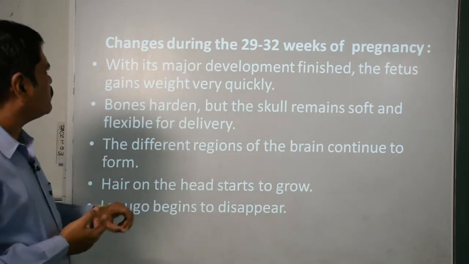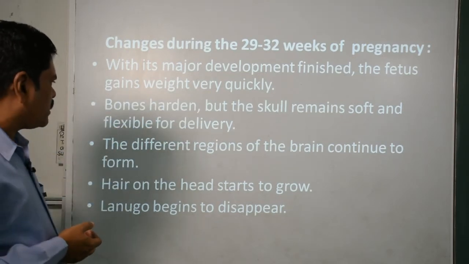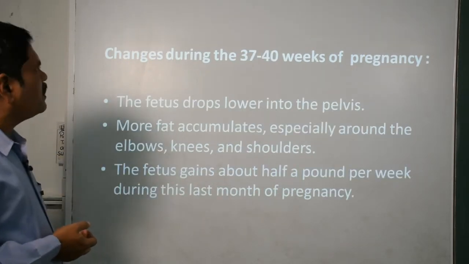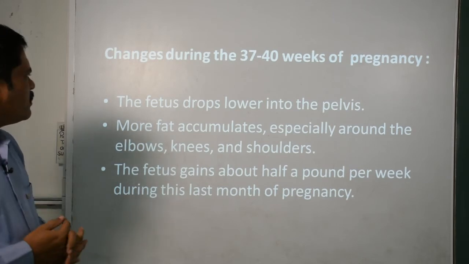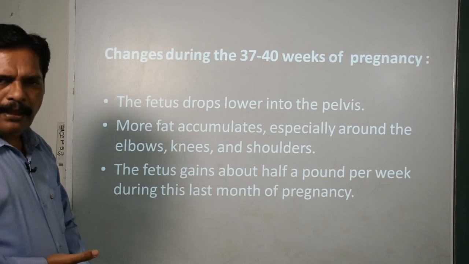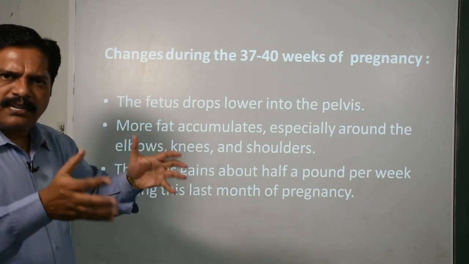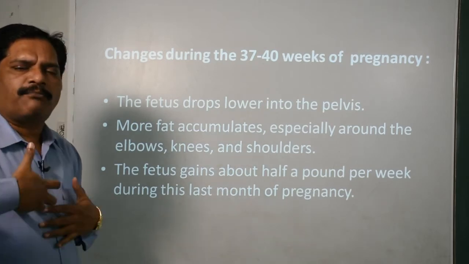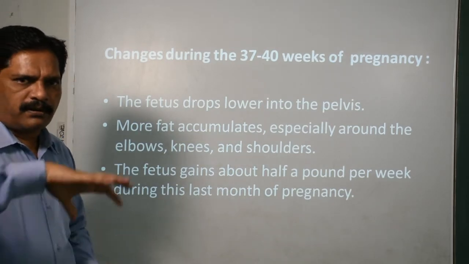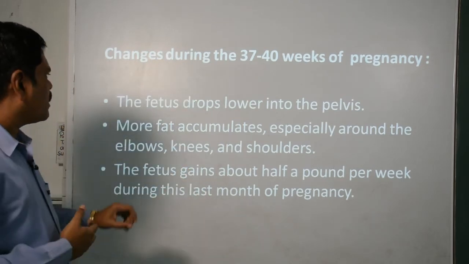In the 29 to 30 weeks of pregnancy, the major development finishes, the fetus gains weight quickly, okay, and we learn this one. And finally in the 37 to 40 weeks of pregnancy, the fetus drops lower into the pelvis because now it changes direction, okay. Till now, its head is upward and the legs are downward, but now it turns its direction and its whole head goes to the pelvis.